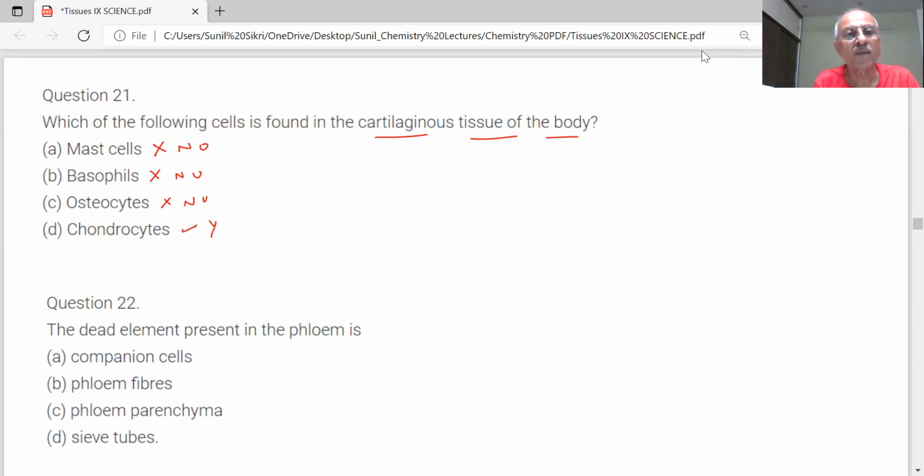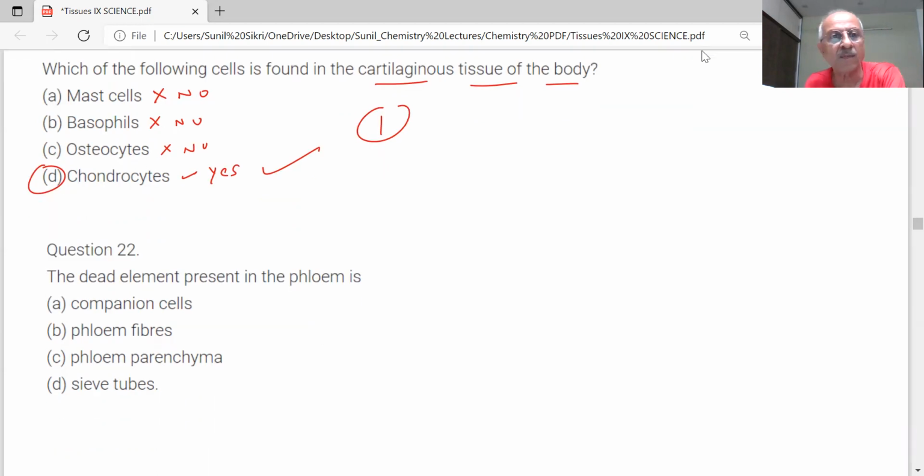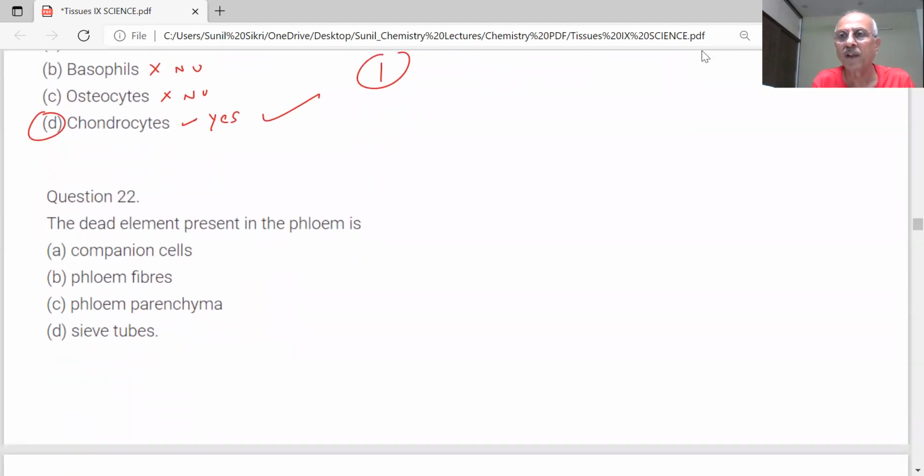Yes, sir. Only the last is left then. This is the correct answer. You are left with only one answer. So sometimes the first answer is correct, then students save a lot of time in the exam. Here we are not in the exam. Here we are trying to understand each and every line, each and every word. That's why we are spending more time thinking very clearly.